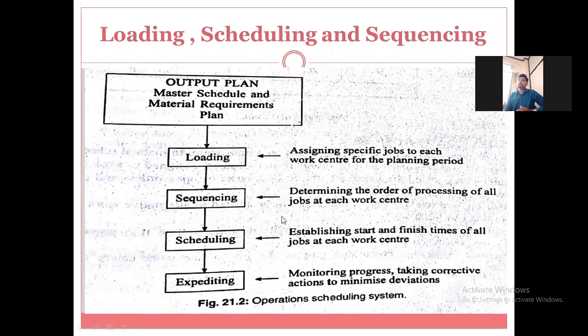And another meaning of sequencing is also there. If you consider one job, and you need to perform 10 tasks on that one job, which task should be given the first priority, and which task should you give the second priority?